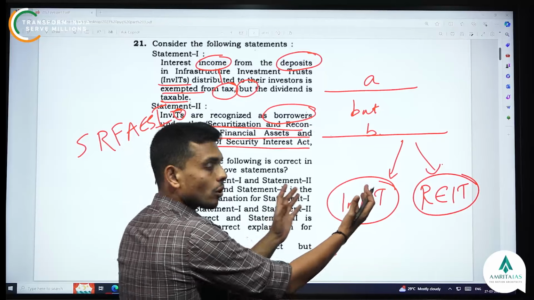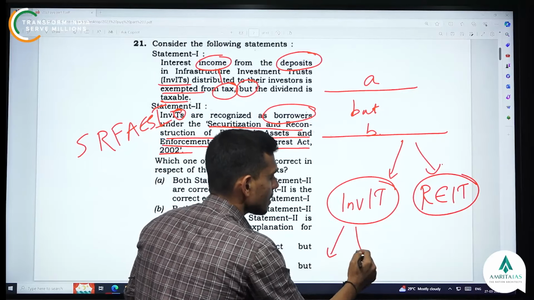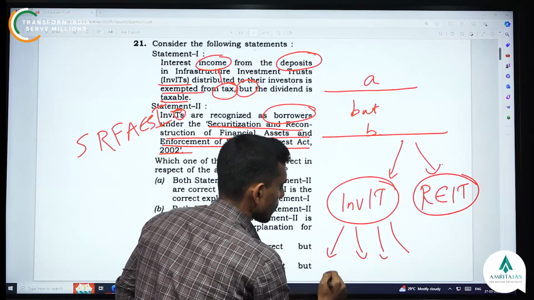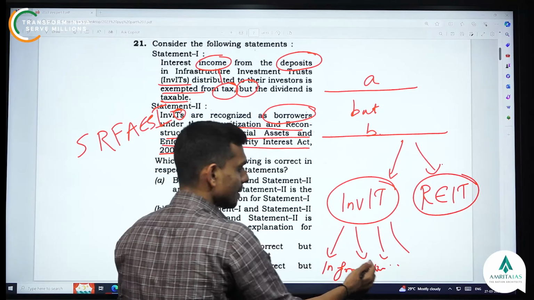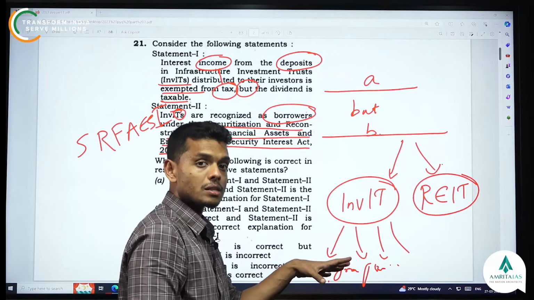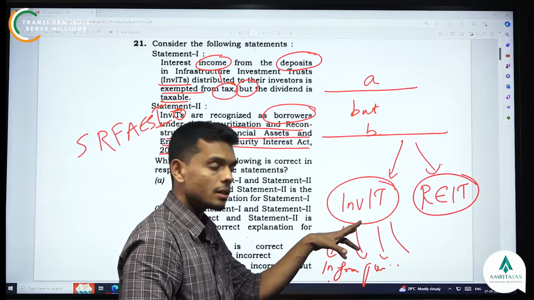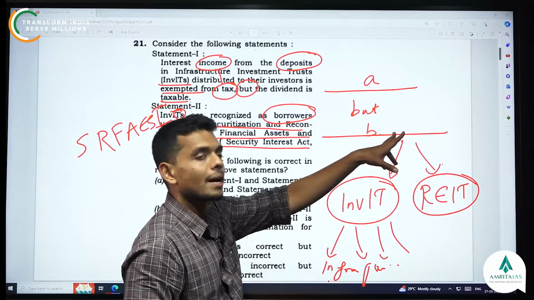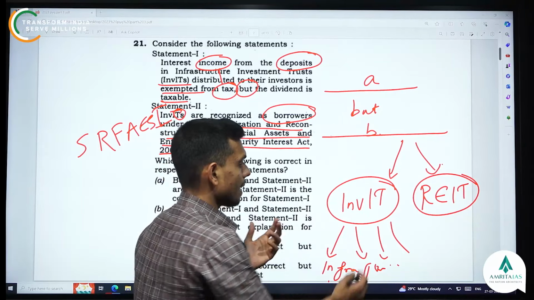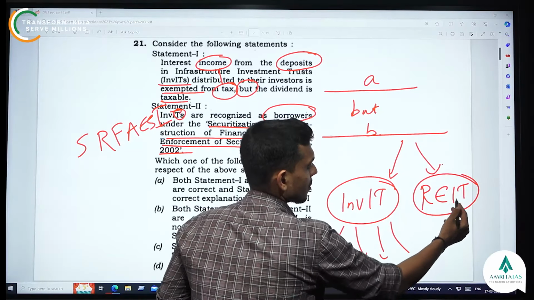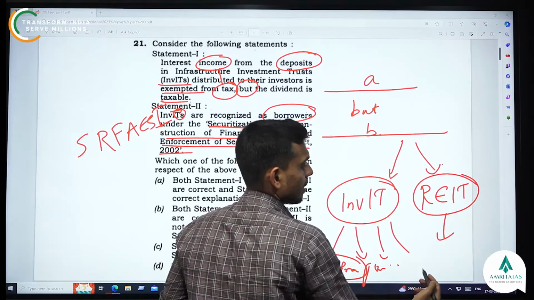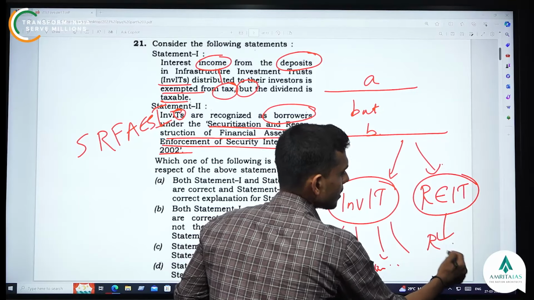They will take all this pooled money and invest in several infra projects. By investing this money into infrastructure projects, they will get some returns, right? And that return will be given back to the investor like us.